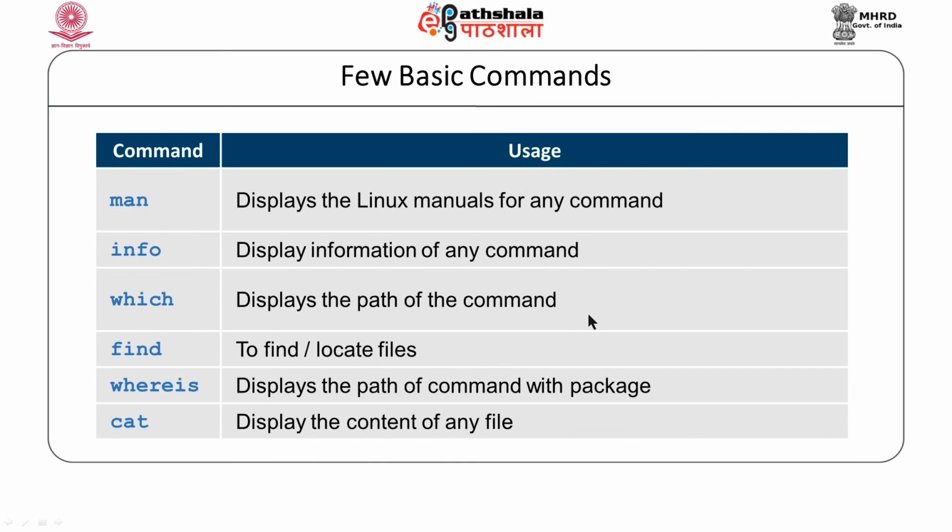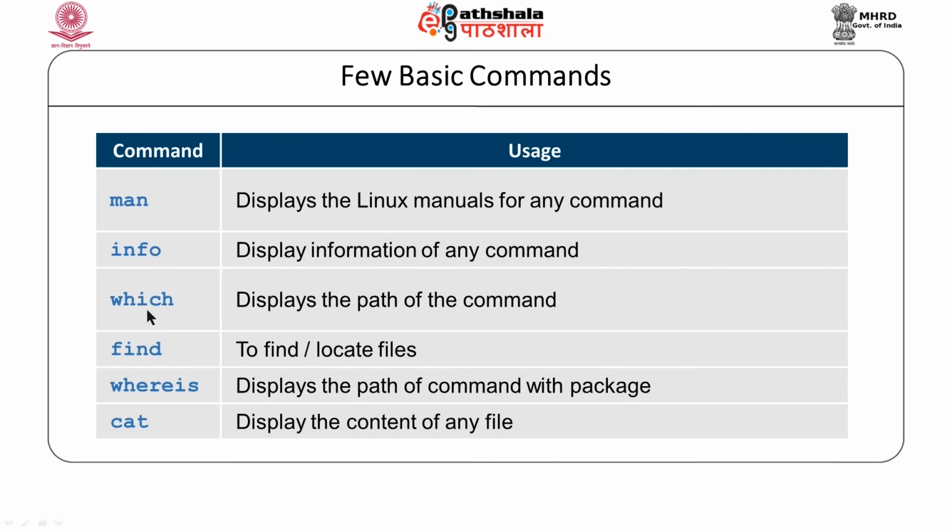Few other commands are man. Man is for manual. So, if you want to display the help of any command, we simply type man and the command name as an argument. Man will display help about help, or it will display the manual about manual. Info is another command that is similar to man. It displays information in some other format.